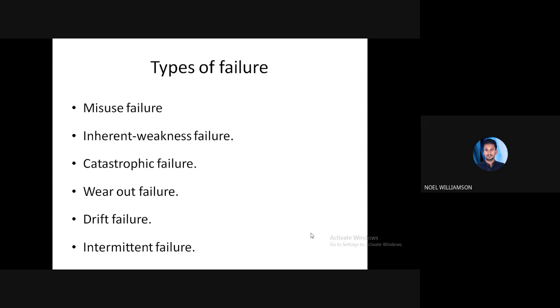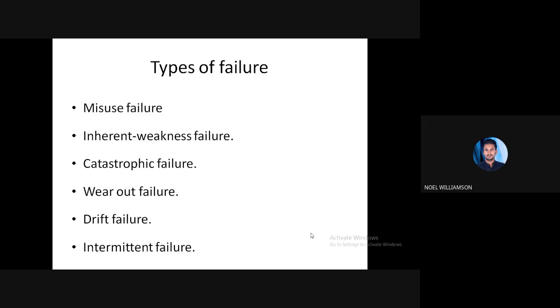It comes intermittently, and after some time it may come back, or the performance may regain. Without any repair, it may regain the performance by itself. That's why we call it an intermittent failure.